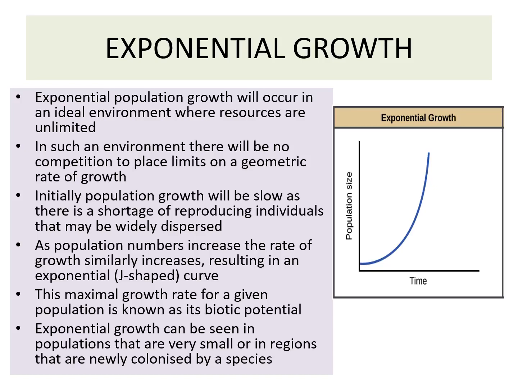Initially, population growth will be slow as there is a shortage of reproducing individuals, which may be widely dispersed, but as the population number increases, the rate of growth increases, and it assumes a J-shaped curve. So the J-shaped curve is shown by exponential growth.